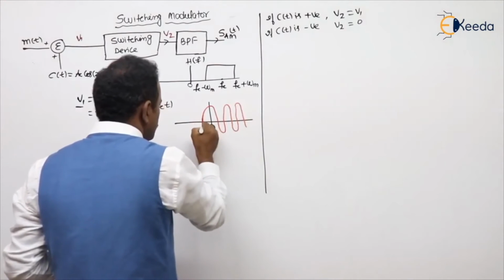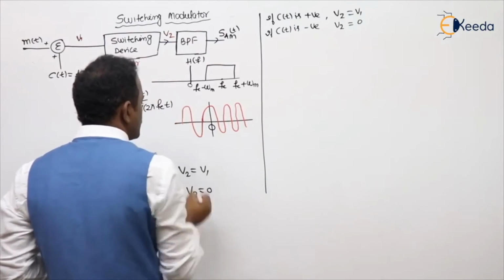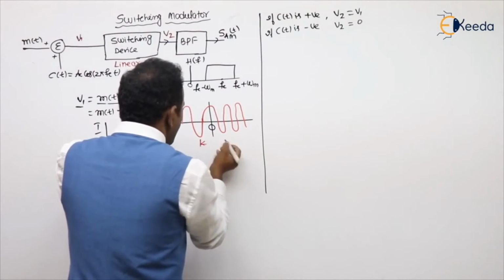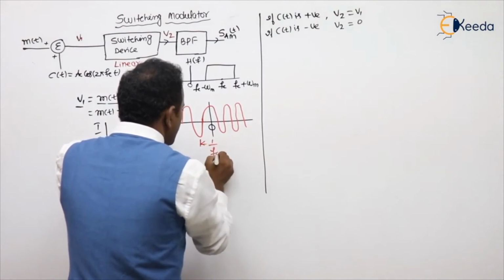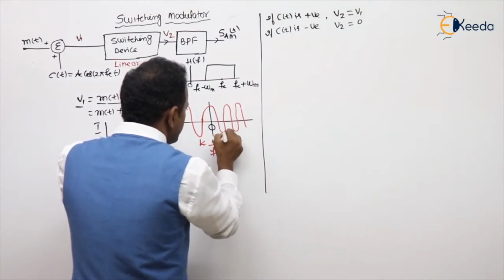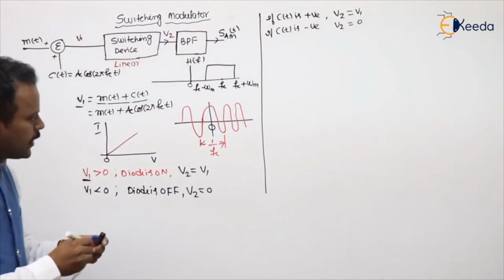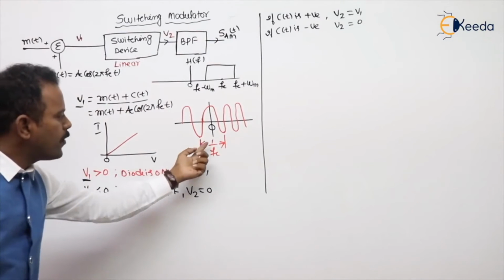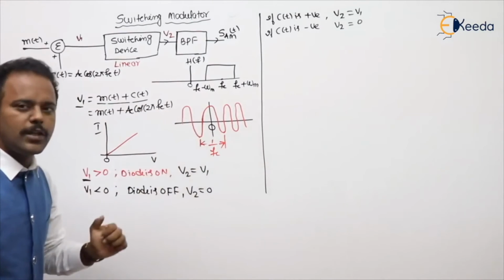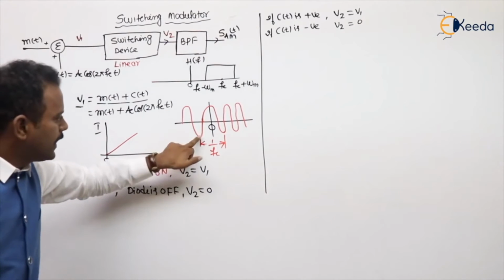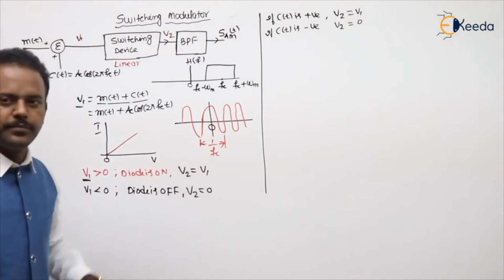What carrier frequency do we take? fc. So obviously, what is the time period? Time period is nothing but 1 by fc. In that total time of 1 by fc, half of the duration will be positive and the other half will be negative. Try to feel exactly from here to here.